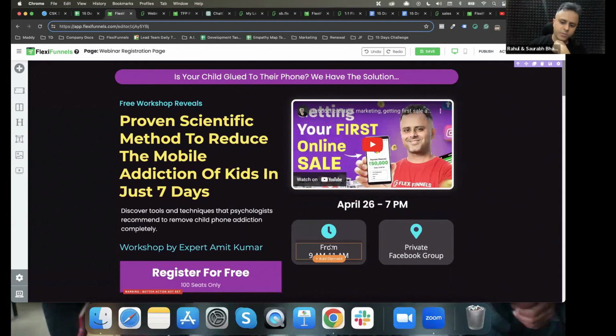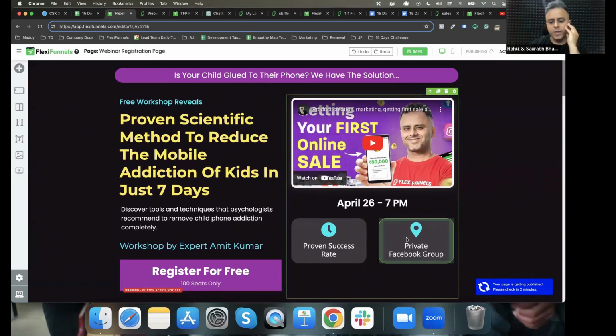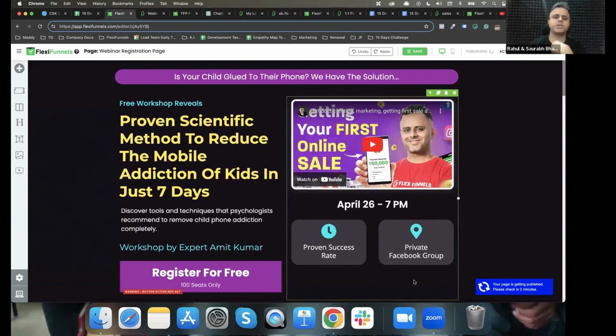But we can put something else over here, right? We can put some private Facebook group. Maybe something like this, proven success rate. So I can remove this and put this. Okay, so private Facebook group, proven success rate. Okay, so this is my first fold. Are you with me? Are you done with your first fold?